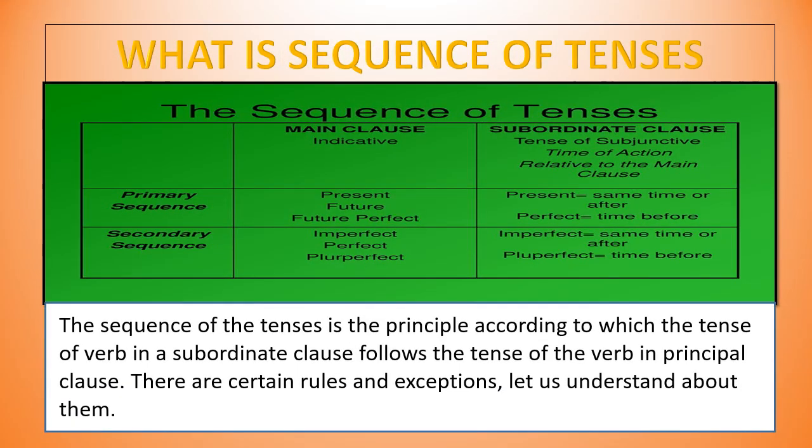What is sequence of tenses? Sequence of tenses refers to the rules according to which the tense of a subordinate clause depends on the tense of the main clause. So that, for example, "I think that you were wrong" becomes "I thought that you were wrong" in the past tense.